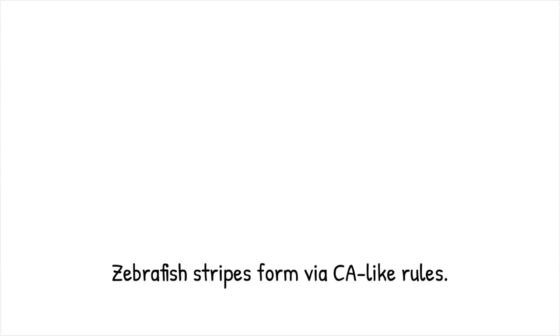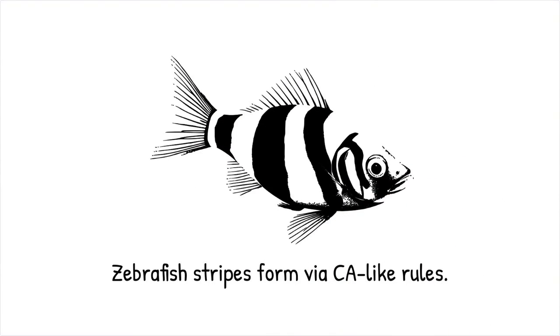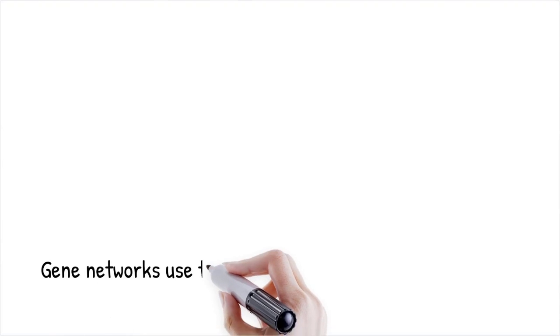Skin pigment cells arrange into regular stripes in zebrafish through contact-dependent inhibition, reflecting a CA-like patterning rule. It is like comparing synchronized traffic lights on a city grid to self-organizing bumper car traffic, yet both produce flow patterns from local rules.